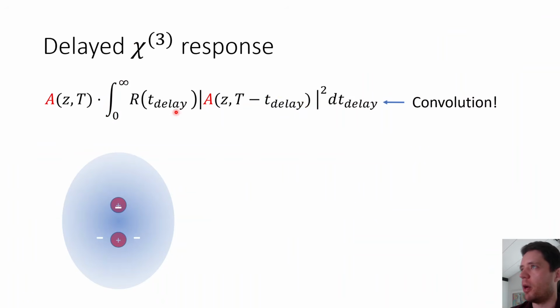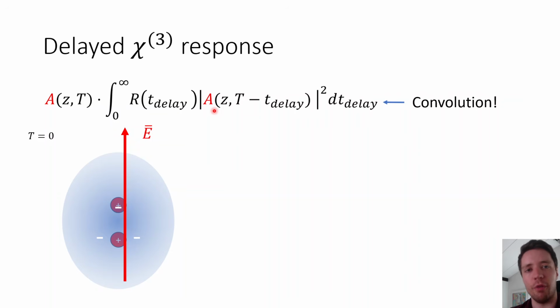So if you look at this expression here, we can notice that it's a convolution between the power at different times in the past and some response function that tells us how much that previous power affects the nonlinearity right now. And to understand this, I think it's helpful to have a microscopic picture of how the glass crystal lattice responds to the applied electric field.